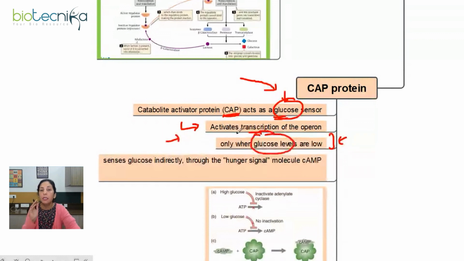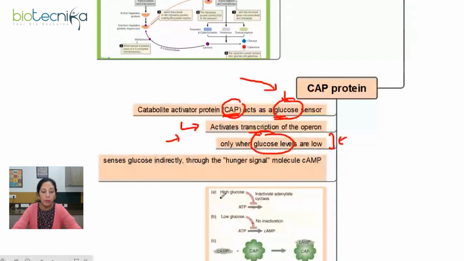That means till the glucose is present in ample amount, till the glucose is available for the bacteria to be used, CAP protein will not turn active. Okay, so there are two things. One, we have learned about the repressor. Now let us learn how the activator is influencing the Lac genes.